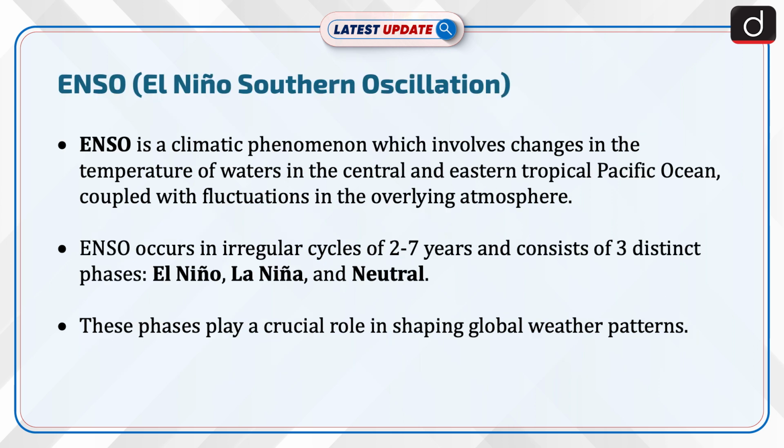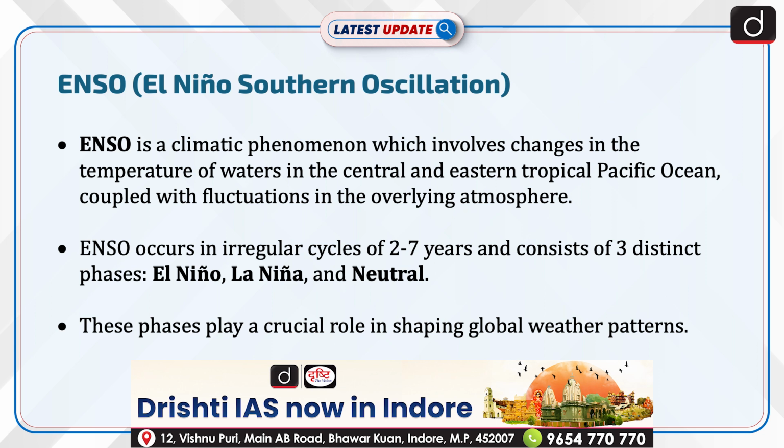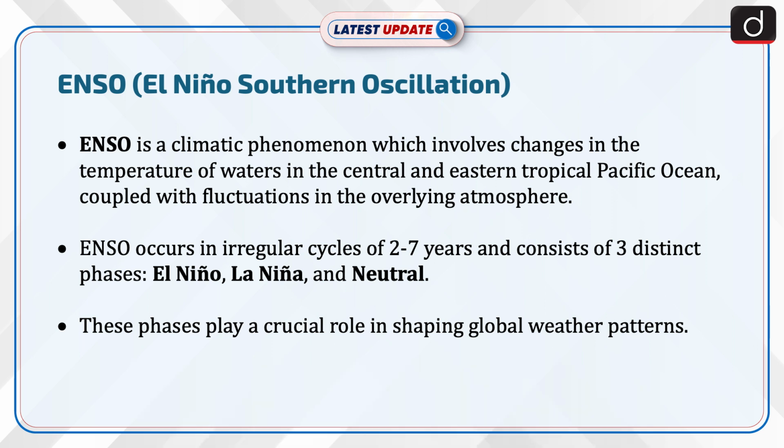Let's know more about ENSO, that is El Nino Southern Oscillation. ENSO is a climatic phenomena which involves changes in the temperature of waters in the central and eastern tropical Pacific Ocean, coupled with fluctuations in the overlying atmosphere. ENSO occurs in irregular cycles of 2 to 7 years and consists of 3 distinct phases: El Nino, La Nina, and neutral. These phases play a crucial role in shaping global weather patterns.